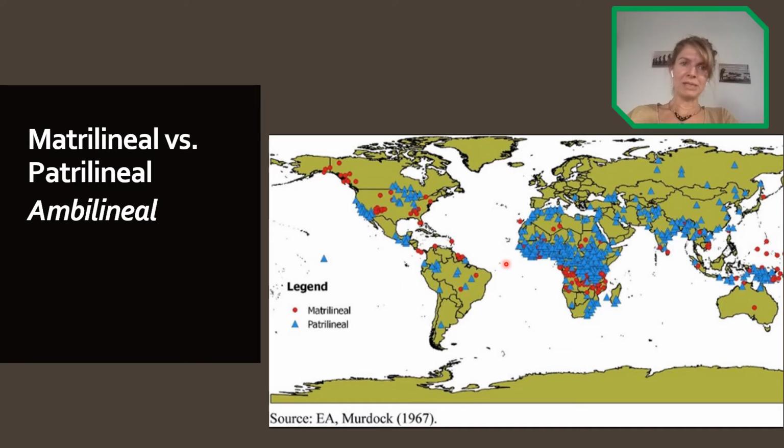So as you can see here, there are many more patrilineal societies than matrilineal. Though I just wanted to make you realize that it still exists, even if it's not something common in Western cultures.